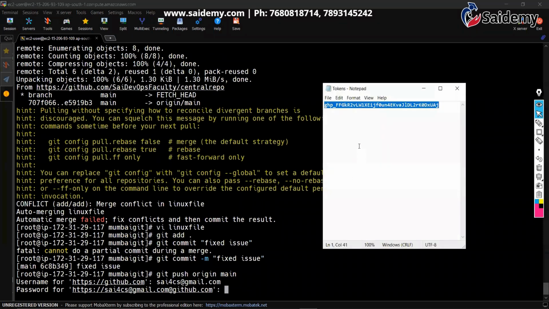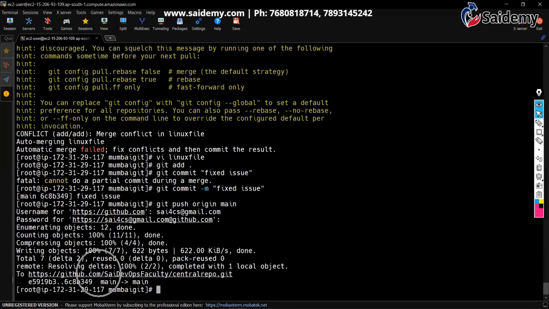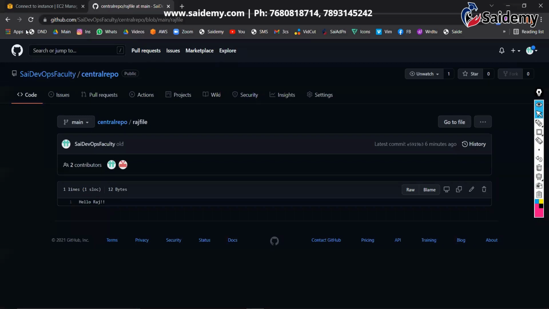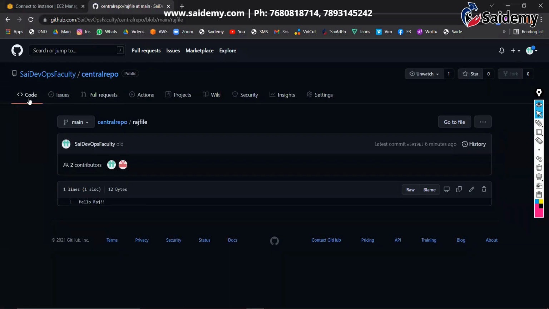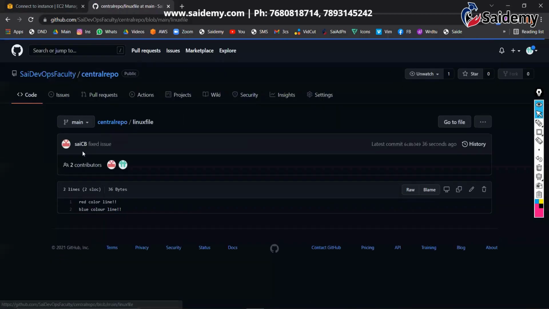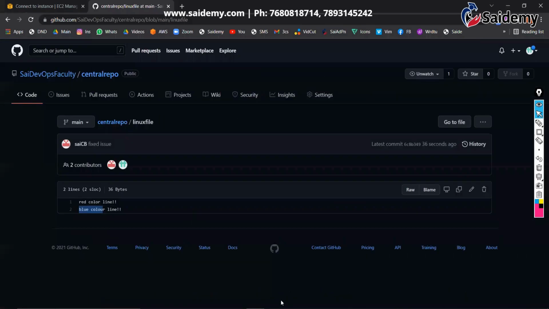Give this. That's it. You can see there won't be any error. And in the central repository, the data will be something like this: red top, blue color bottom. Correct? And go and verify. See, go to that file. What is that file? Linux file. Correct? Yeah. Red top, blue bottom. You can see. That is how it works.